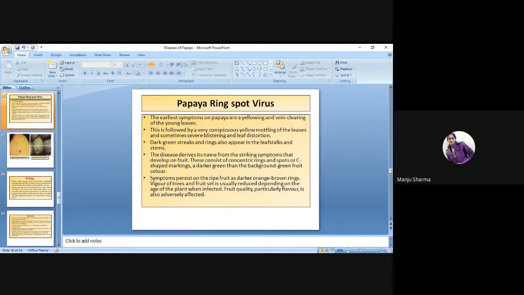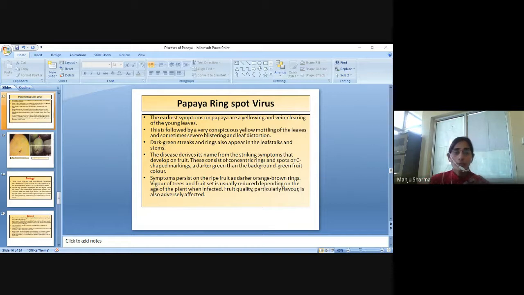Next disease is the papaya ring spot virus. The earliest symptoms on papaya are yellowing and vein clearing of the young leaves. This is followed by a very conspicuous yellow mottling of the leaves and sometimes severe blistering and leaf distortion. Dark green streaks and rings also appear in the leaf stalks and stems.